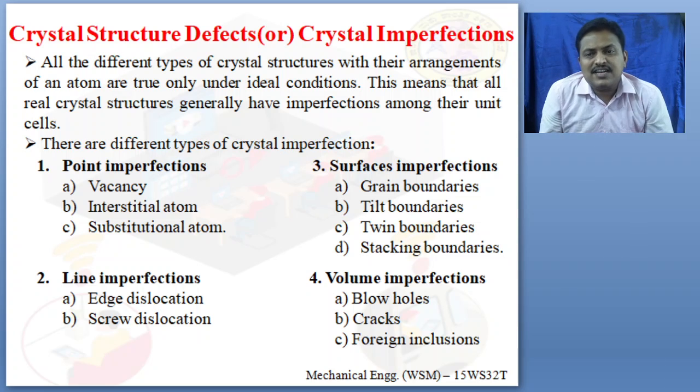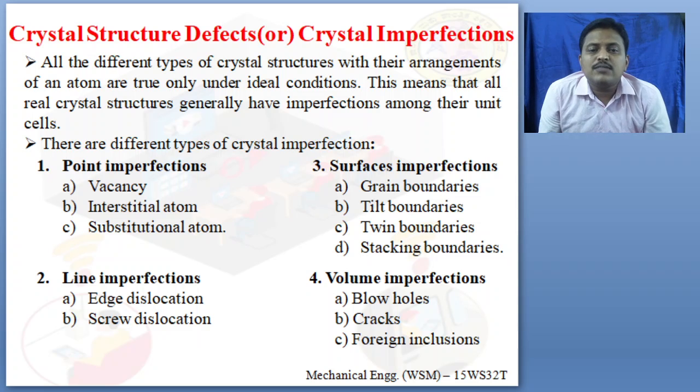What happens if there is a defect in a material? When the material is subjected to load, if there is any defect, the metal cannot withstand the recommended load and failure will occur. So in order to have a failure-free material, we have to have the ideal material. But all the crystal structures today are real, not ideal; they have some imperfection among them. Without imperfection, I think it's very difficult to find a metal in the present situation.